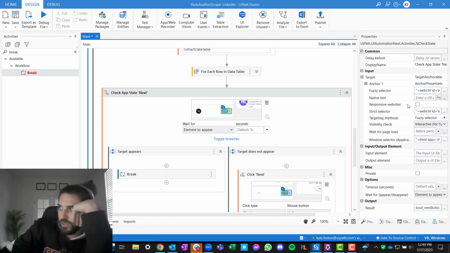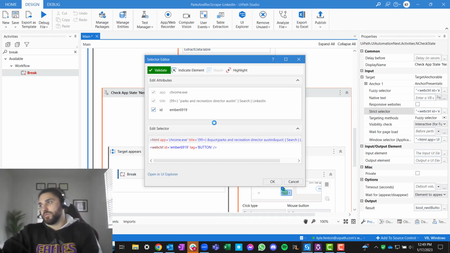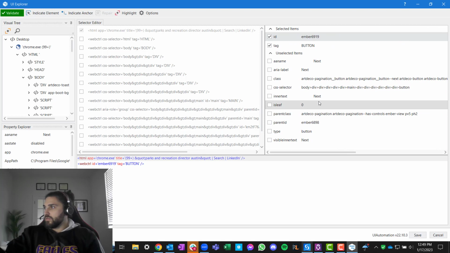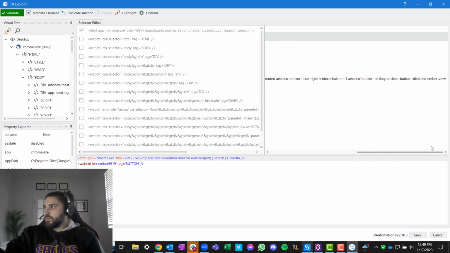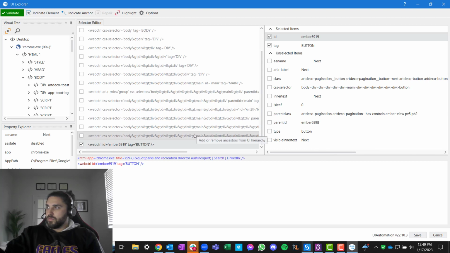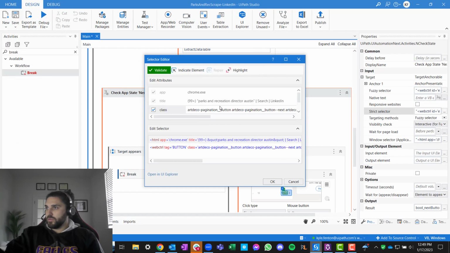if we do this and we go to strict selector, let's open the UI Explorer here and figure it out. So we can see the button, we see the ID tag, but I want it to be, instead of visible inner text, can I get creative with this?